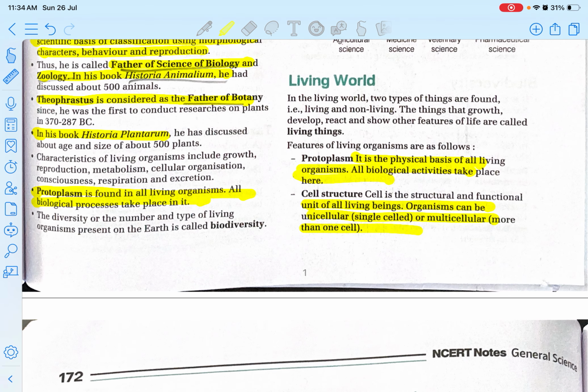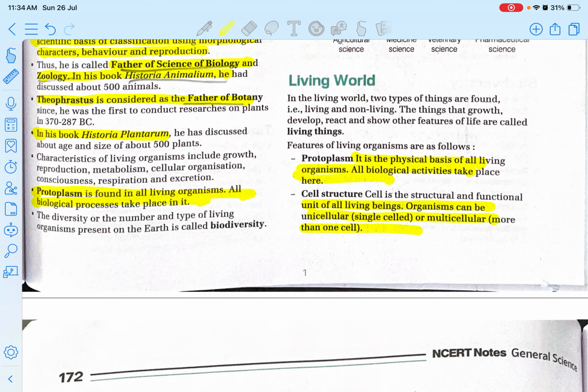Now let's talk about the living world. In the living world, two types of things are found: living and non-living beings, which we all know. The things that grow, develop, react, and show other features of life are called living things. Obviously, we have learned this in the small classes also. And the features of living organisms are as follows.